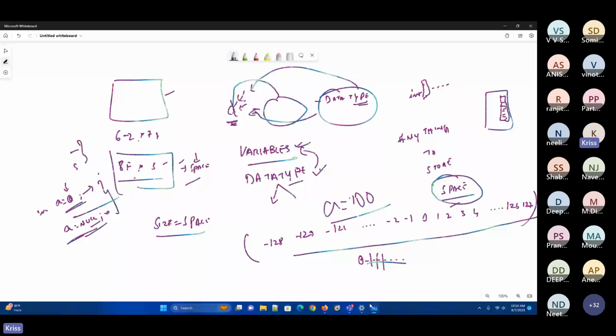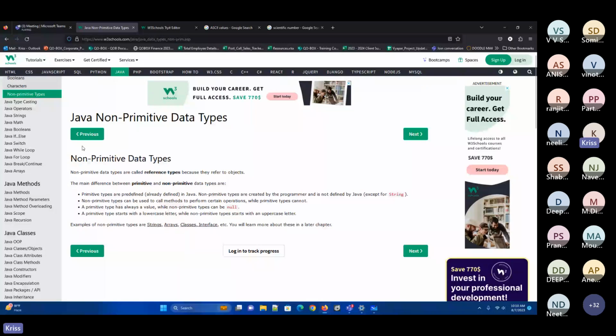This is just for your information and understanding. Tomorrow we'll be starting with typecasting, operators, and we'll see whether we can come to the strings or not. Your job for tomorrow is that whatever pending methods from the string should be completed by tomorrow at any cost, because this is the 4th day we are giving to strings.